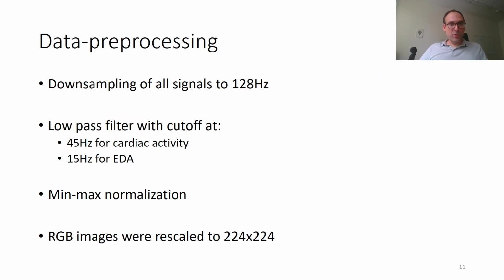In terms of data processing, we first downsampled all signals to 120 Hz. We applied local filters to remove high frequency noise, matching a bit the shape of the signals. We also normalized all the signals between 0 and 1, and we then computed RGB images rescaled to 224 by 224 pixels.